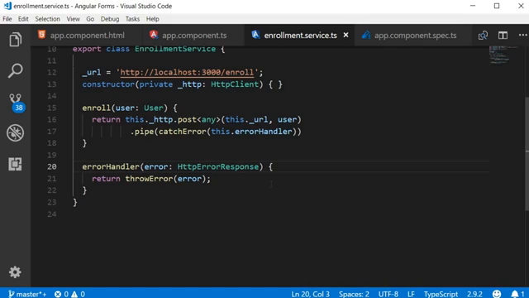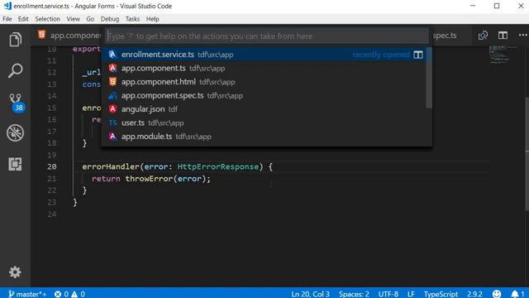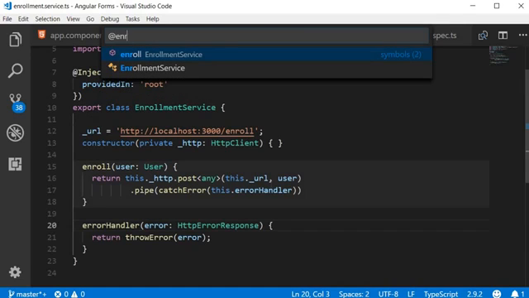Now you might have a file that contains around 50 or more methods. In that scenario, after the @ symbol, just start typing your keyword and the list is narrowed down. For example, let's assume that I have no clue where the enroll method is. I hit Ctrl P, @ symbol, and then enroll, and you can see that the list is narrowed down.